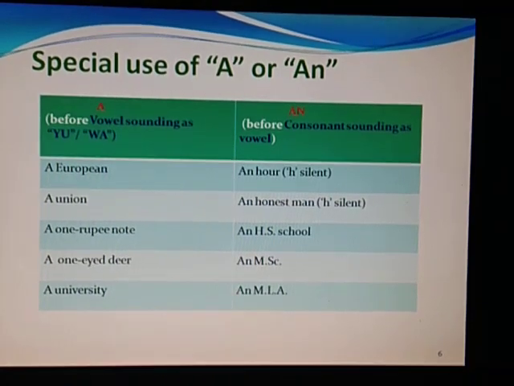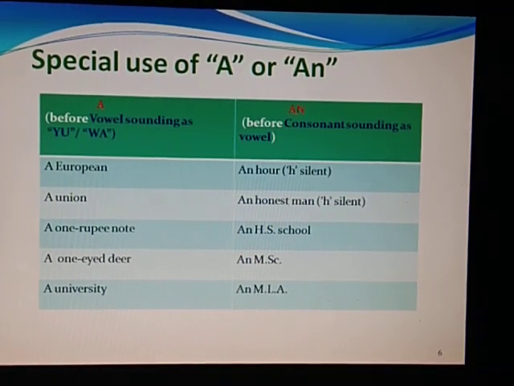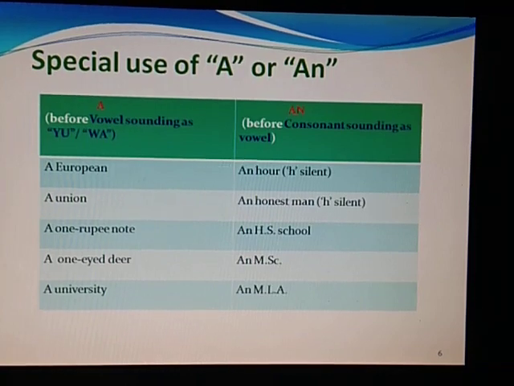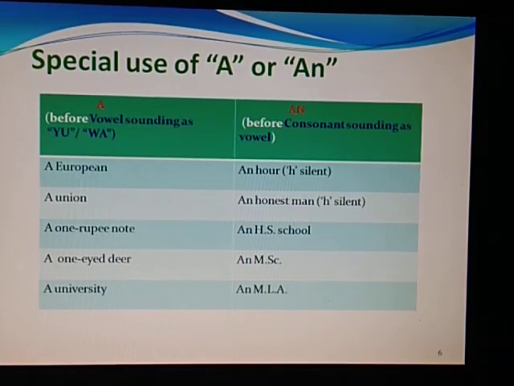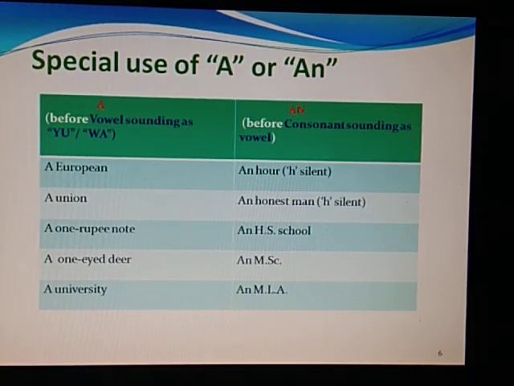An H is school, an MSc, an MLA. You will find these are the short forms of the expanded letters or words. So these we use an. Like when I say an MSc, that is an abbreviation. That means the short form of some elongated words like master in science. So in short we have written MSc. So whenever you have such abbreviations, we use an.